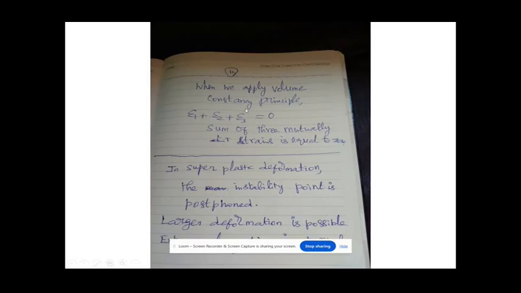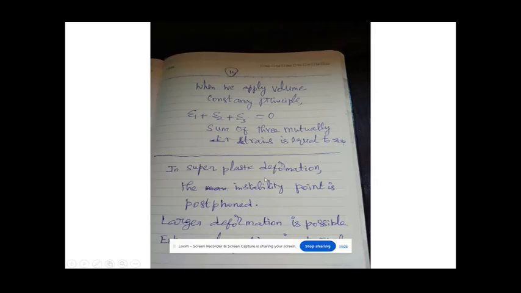When you apply the volume constancy principle, the summation of the strains in the three mutually perpendicular directions, that is epsilon 1 plus epsilon 2 plus epsilon 3, equals 0. This is strain in one direction, this is strain in another direction, and strain in the third direction. The summation of the three strains in mutually perpendicular directions is equal to 0.